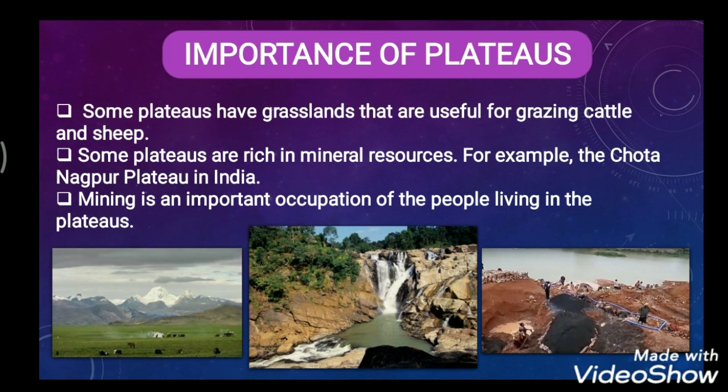As we discussed, in some mountain areas mining is done. In the same way, plateau areas are also rich in minerals. For example, the Chota Nagpur Plateau in India, where we get gold, silver, mica and iron.